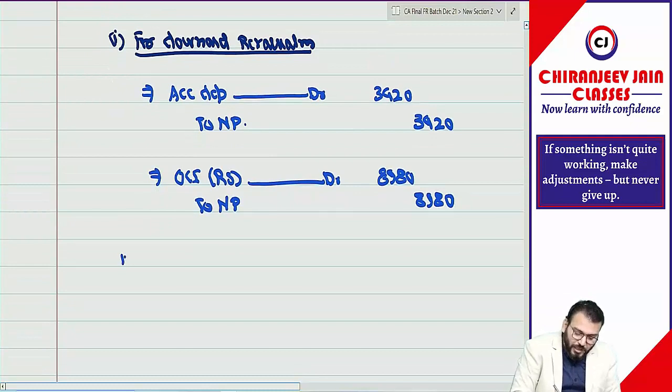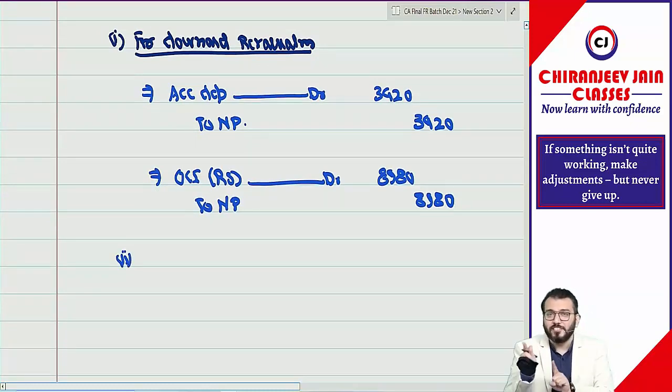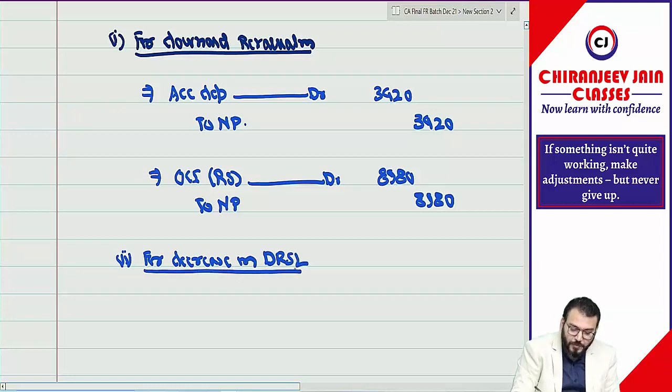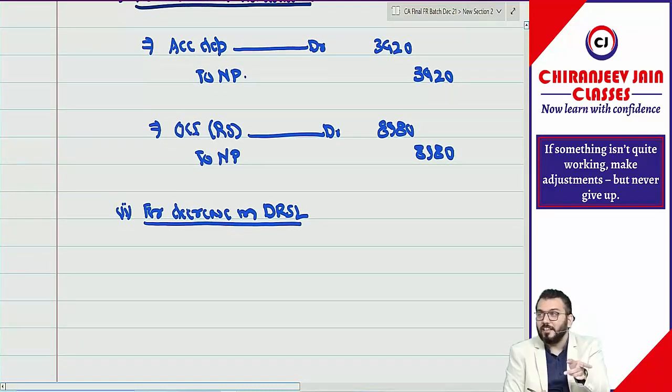Then there is one more journal entry for reduction of DRSL. There is a decrease in liability. So the decrease in DRSL, decommissioning liability, will also be credited to OCI as revaluation surplus because we opted for the revaluation model.